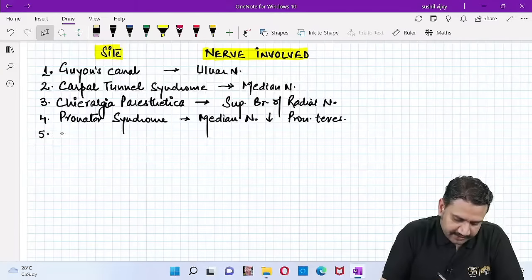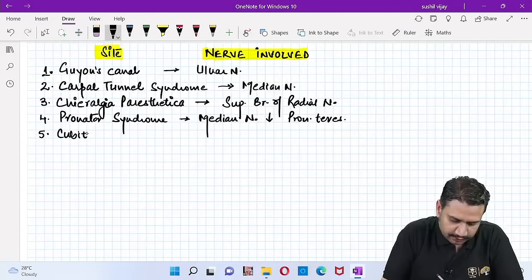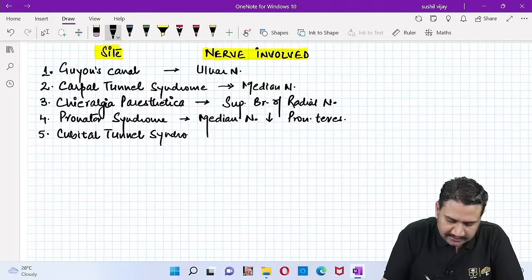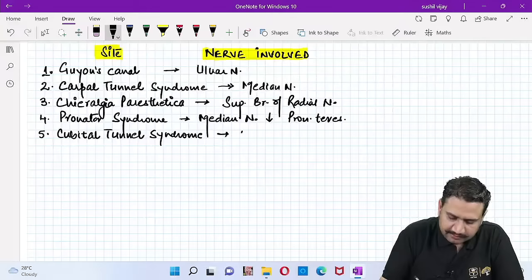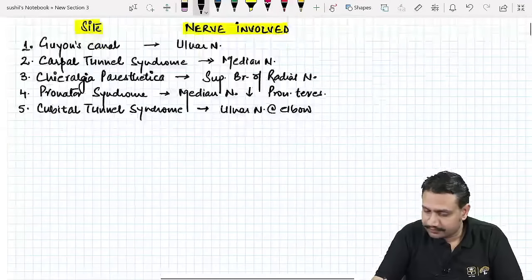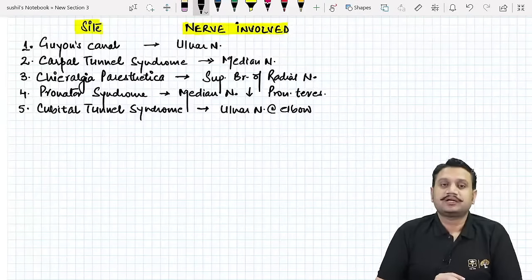Number 5 is what you call the cubital tunnel syndrome. That is a compression of which nerve? That is a compression of the ulnar nerve, at the elbow.